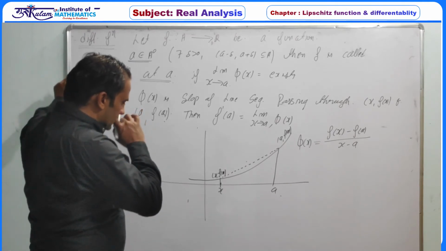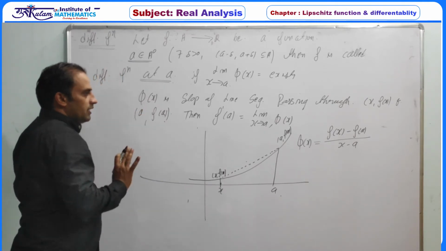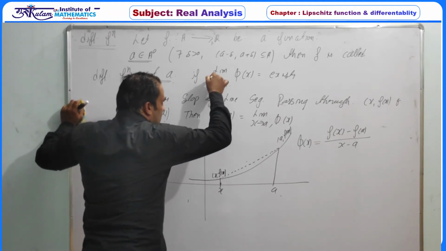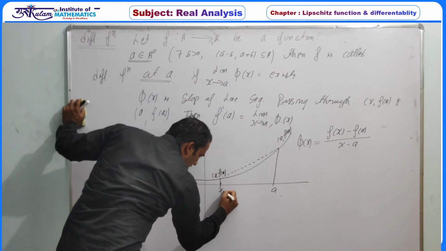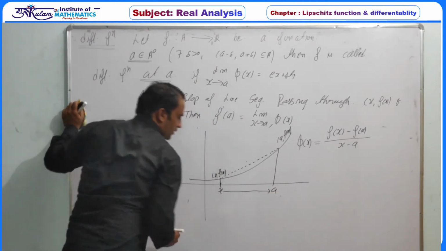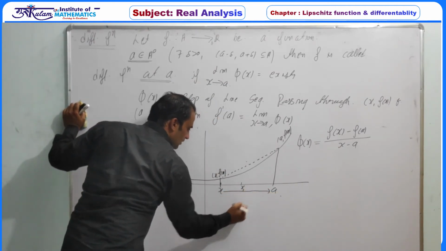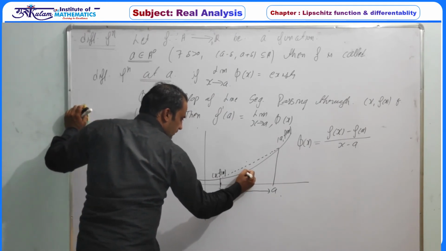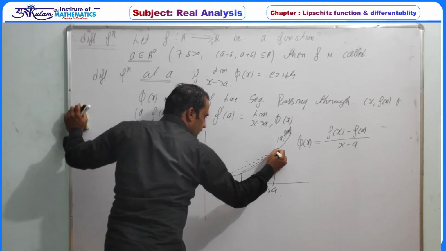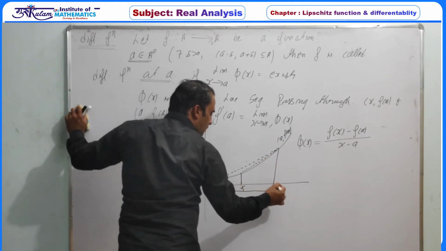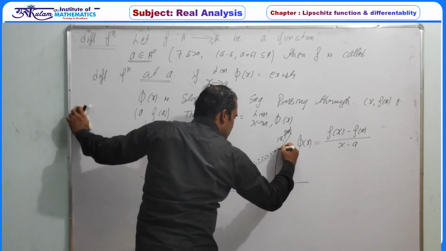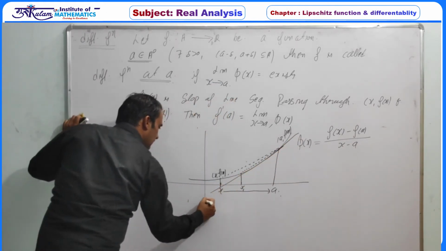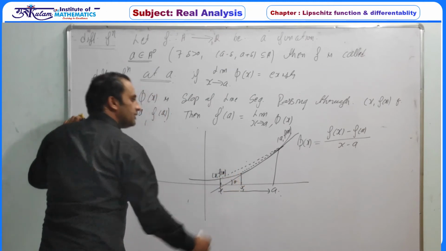So what is the geometrical behavior of this definition? As x tends to a, for example, x moves to x1, and at this point the line segment is this one. Whenever x approaches a, the line segment passes through only the point a, and it becomes a tangent line.